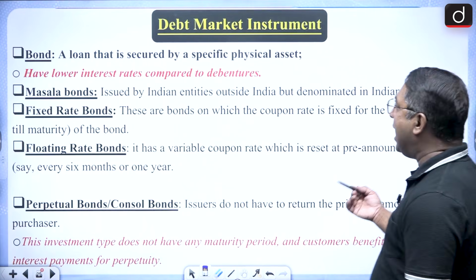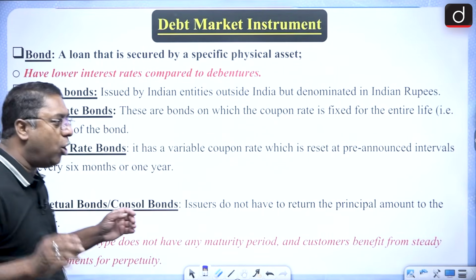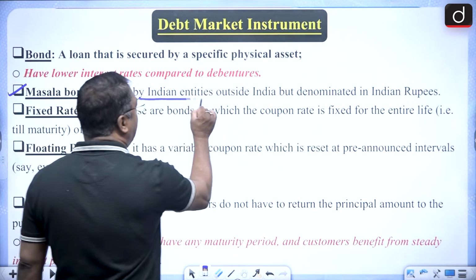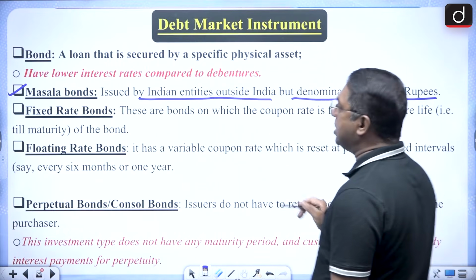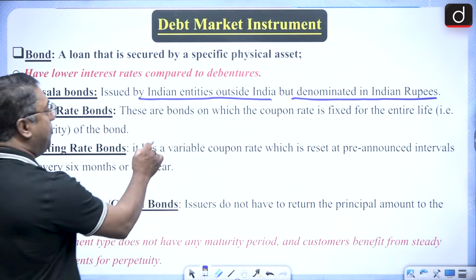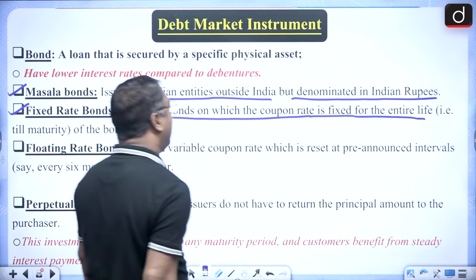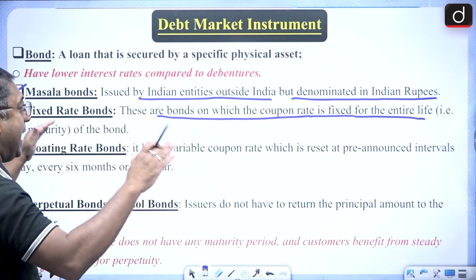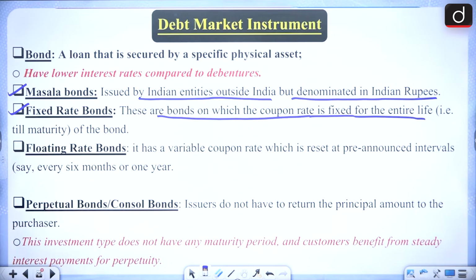Okay. So there are various bonds. First, we can talk about the masala bond. The masala bond is issued by Indian entities outside India, but denominated in Indian rupees. Masala bond you should know. Then fixed rate bonds. These are the bonds on which the coupon rate, that is interest rate, is fixed for the entire life. That is till maturity of the bond, the coupon rate will be fixed.